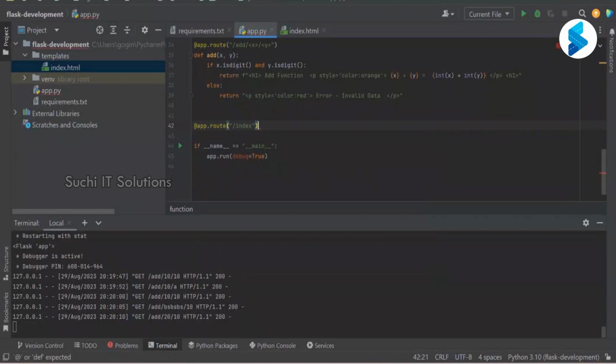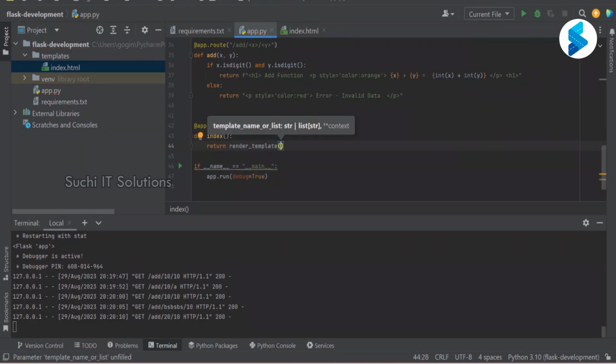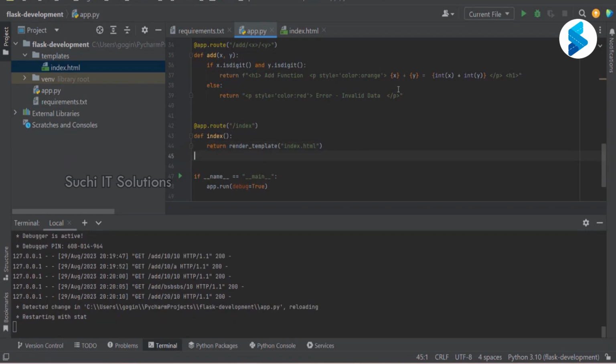So if somebody goes to this particular URL, it is going to render this, right? So what does it say? I'm going to create a function, def index, and I'm going to say return render_template, and I have to pass my template name. What is my template name? index.html. This is my template name, right? And that's it. I'm going to save this, and then this will restart.